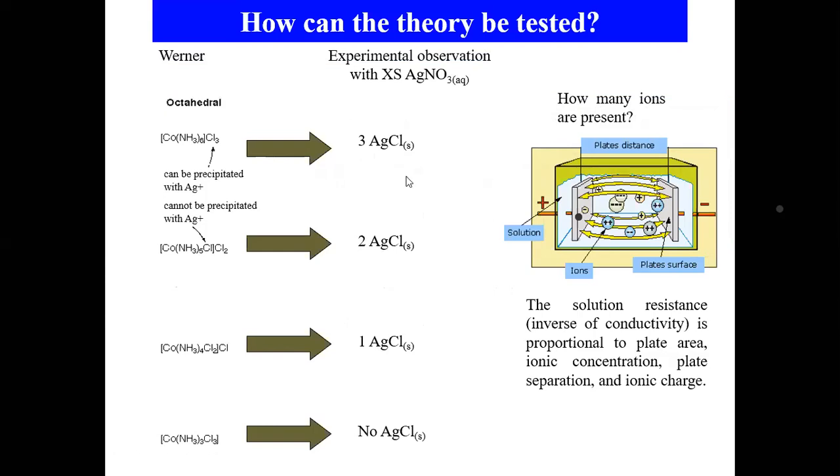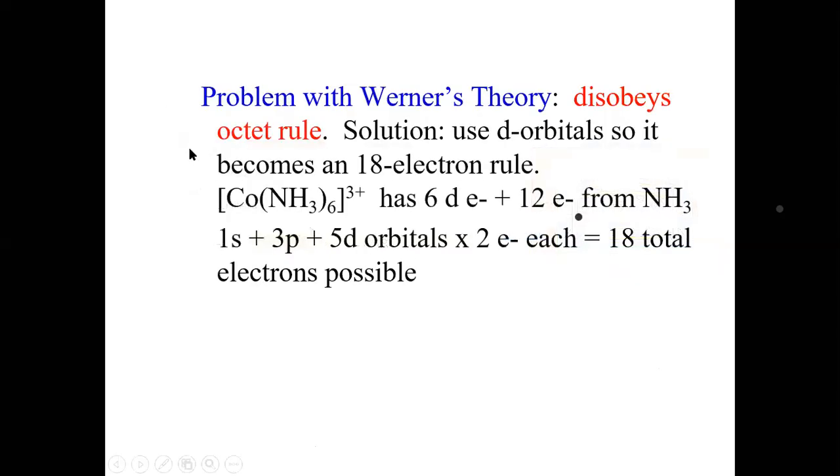Based on the silver nitrate test, he recognized many compounds. It forms 3 silver chlorides, or 2, or 1, or if there is no reaction with silver nitrate, none. Based on this, he could say the total charge or net charge of the sphere.